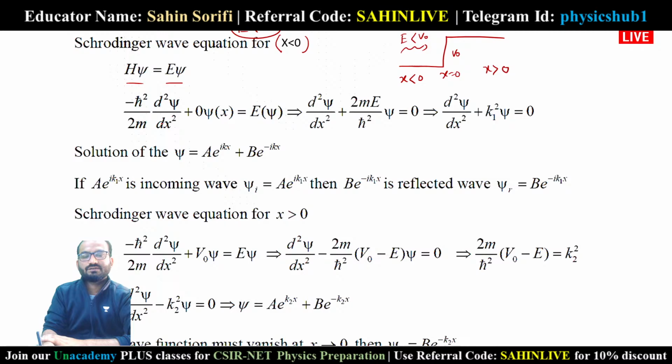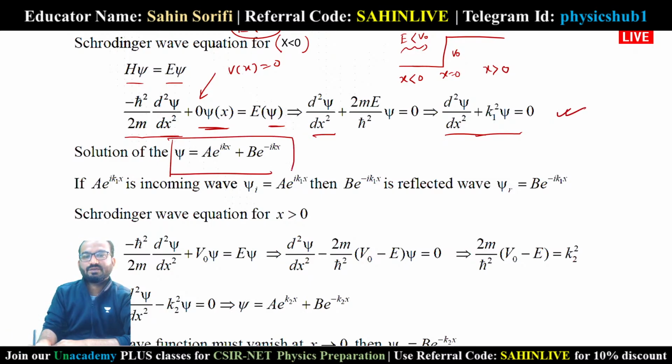Firstly we have to consider that when x is less than 0, the Schrodinger equation is H psi equals E psi. The Schrodinger equation will not be changed because here also V of x equals 0. So minus h-cut square by 2m d square psi by dx square plus 0 equals E psi. So you will get the same thing, d square psi by dx square plus k1 square psi equals 0 as usual. And the solution will be given by A e to the power i k1x plus B e to the power minus i k1x.